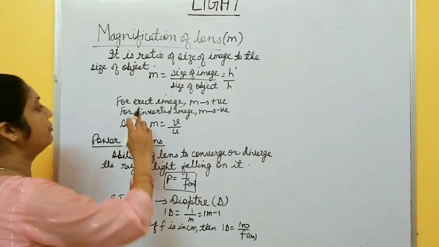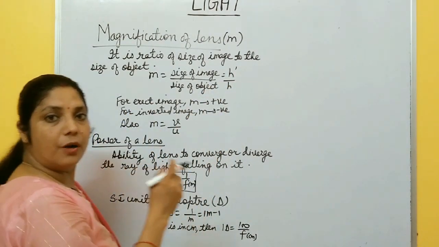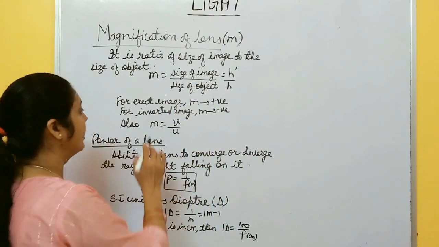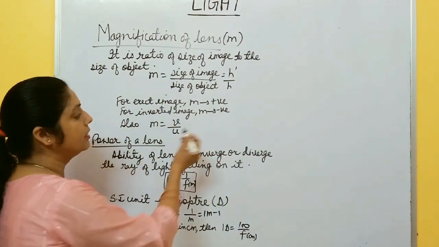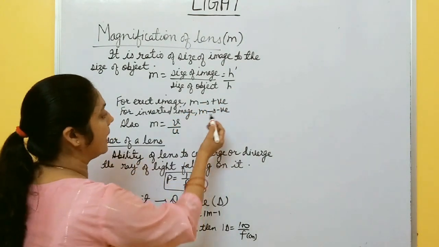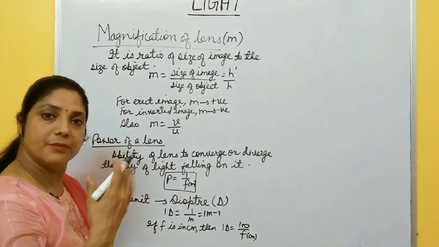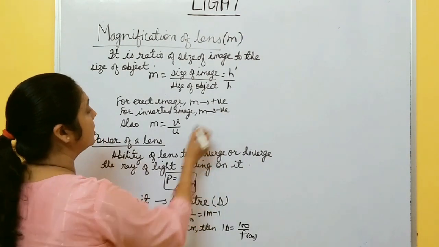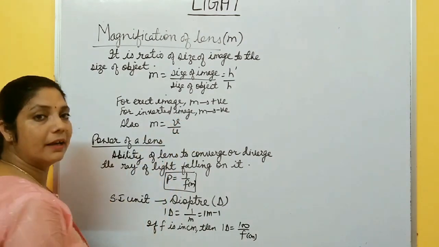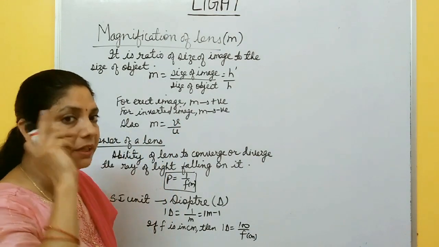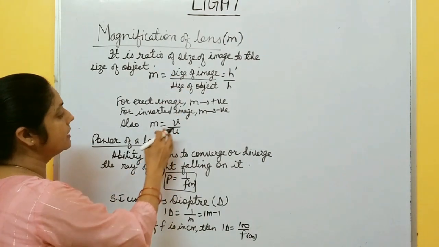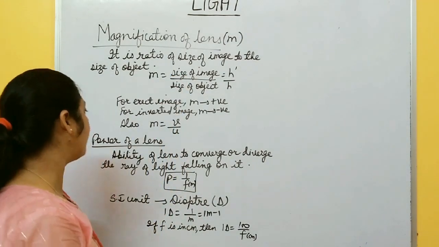If an erect image is formed, both are above the principal axis, and in that case m is positive. And if an inverted image is formed, the image is below the principal axis, and in that case magnification is always negative, right? In terms of image distance and object distance, this magnification is v by u. Remember, in case of a mirror it is minus v by u, but here in case of a lens it is v by u.